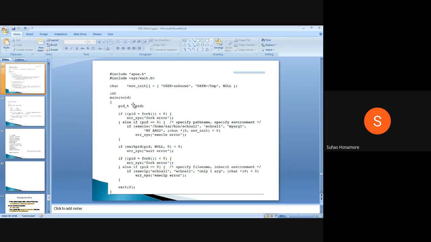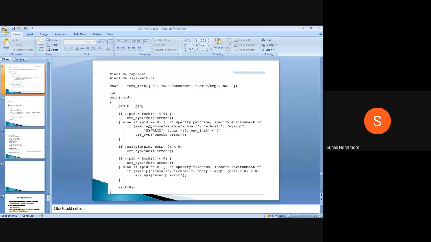Here, what we are doing is, first we are calling fork. Whenever you call fork, a child will be created. Now here you are checking pid equal to 0, so you are inside the child process. Now in the child process, we directly call execle, where l stands for a listing of arguments and e stands for passing the environment variable.